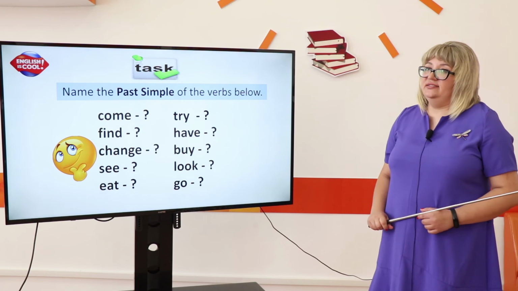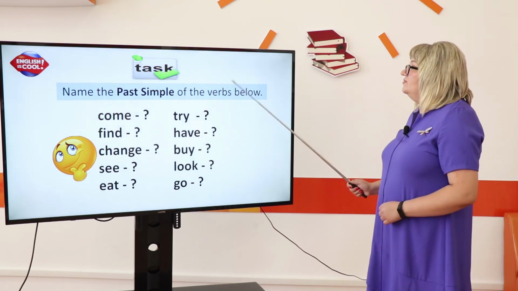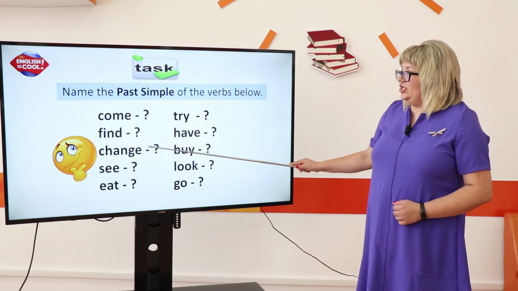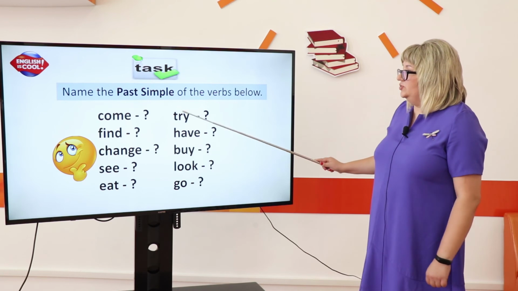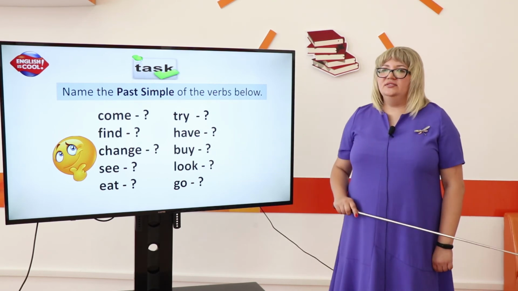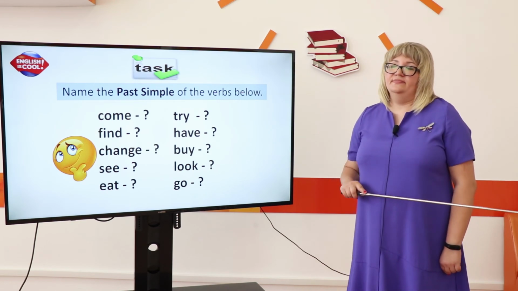So, next sentence. Now, you should name the past simple of the verbs below. Come, find, change, see, eat, try, have, buy, look, go. Students, stop this video and try to do this task.